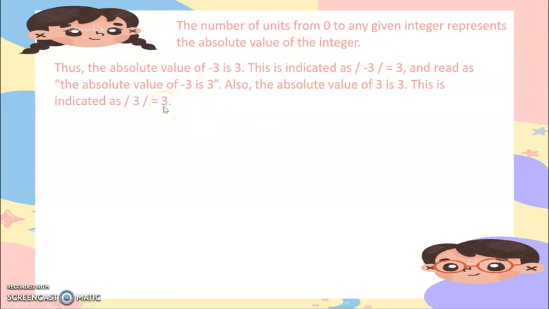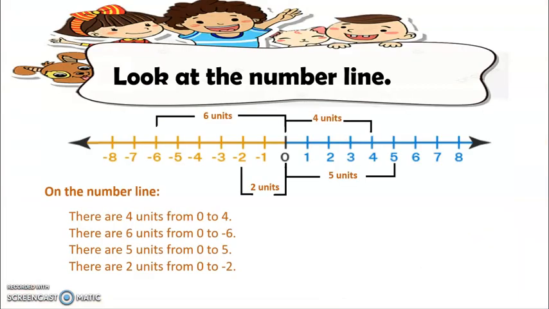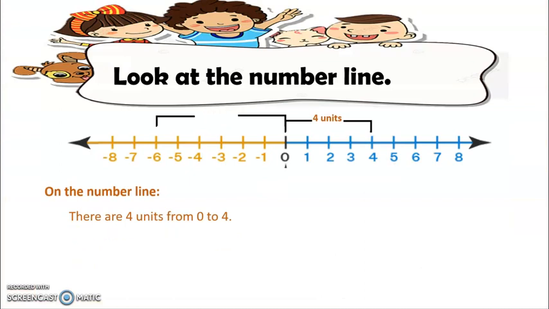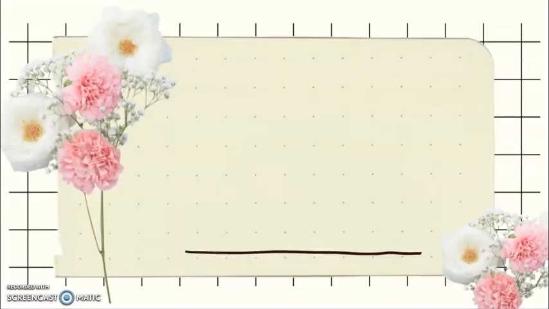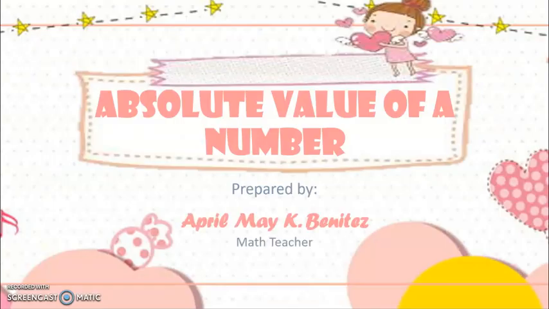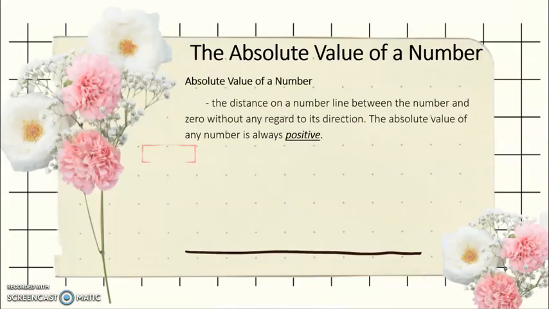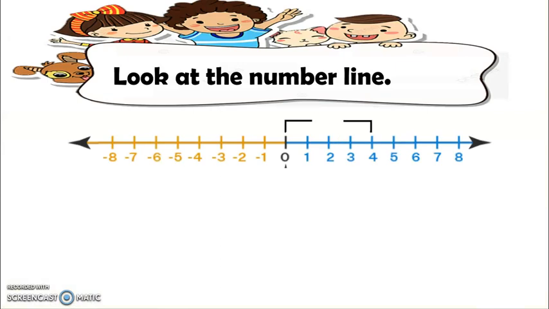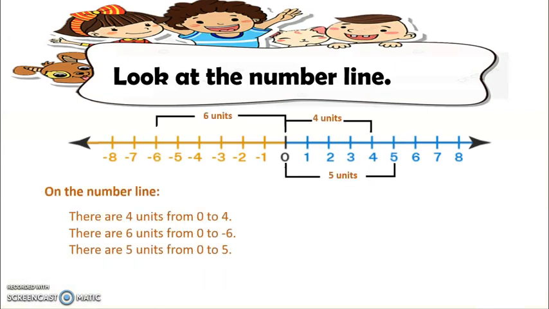Kaya muna siya ang rules sa absolute value. The absolute value of a number is always positive. Okay, so now let's proceed.